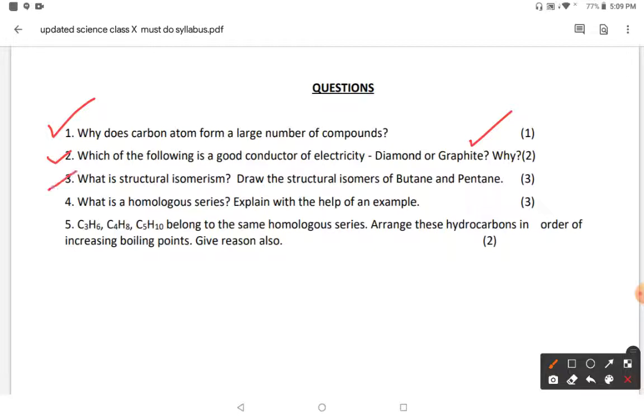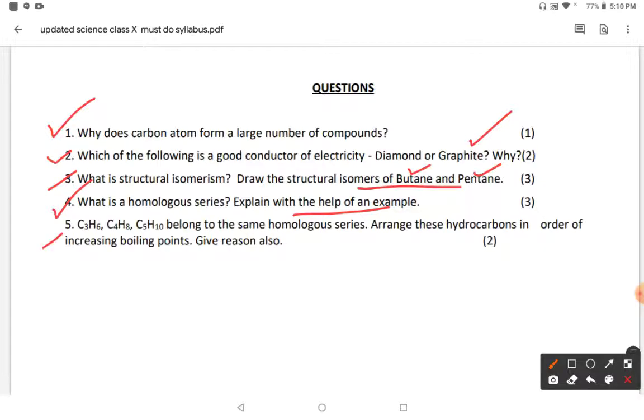Third one is, what are structural isomers? Compounds having the same molecular formula, but different structures. Then you can draw structures of butane and pentane. Butane has 2 structures, pentane has 3 structures. Question number 4, what is a homologous series? A homologous series is a series of compounds which differ by a CH2 group, and you can take any example.